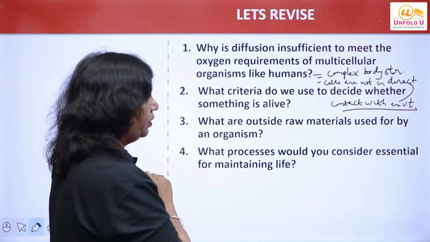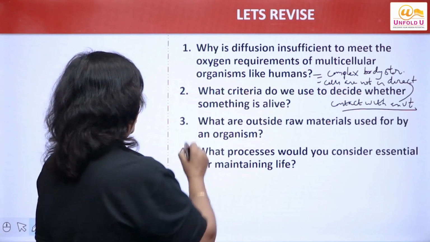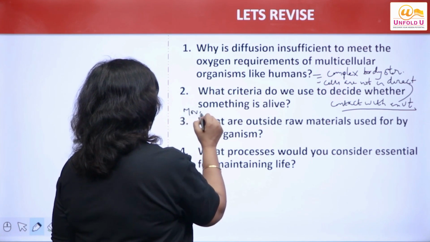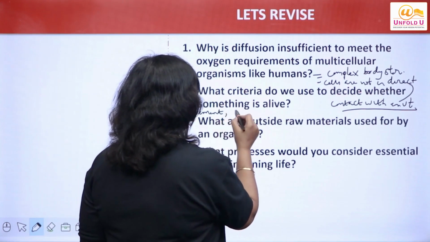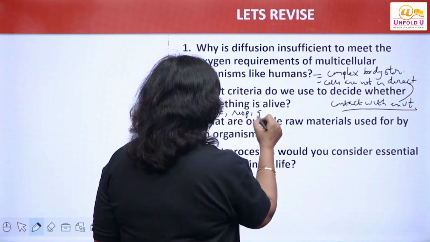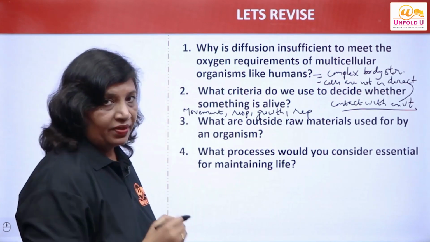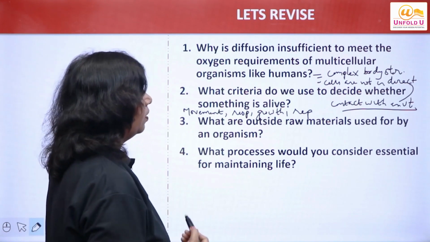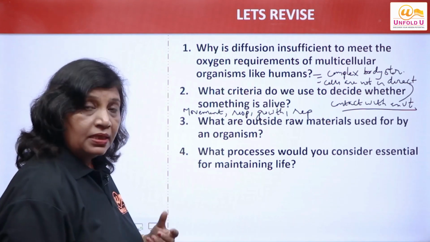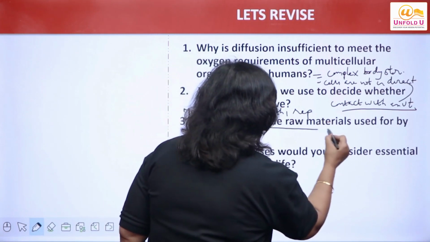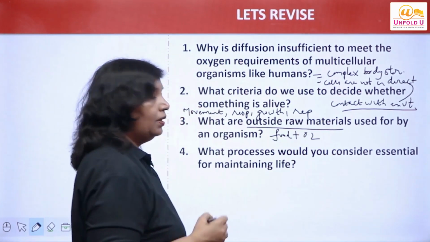What criteria do we use to decide whether something is alive or not? So we look for some movements, right? Plus some other features like respiration, growth, reproduction, etc., as we have discussed. What are the outside raw materials used by an organism? Outside raw materials means food and oxygen. What are these used for?